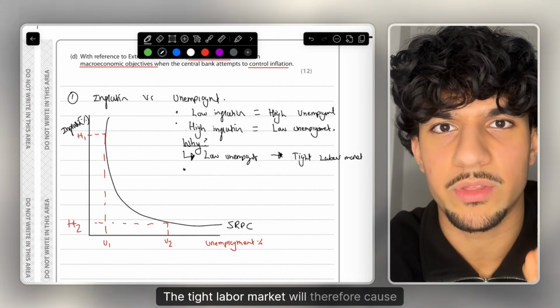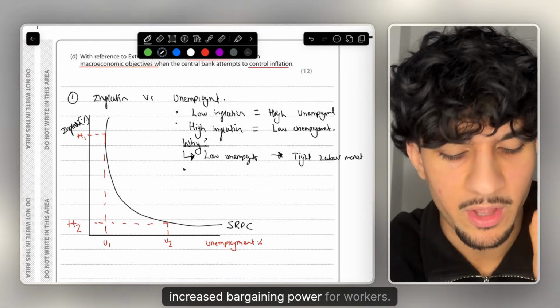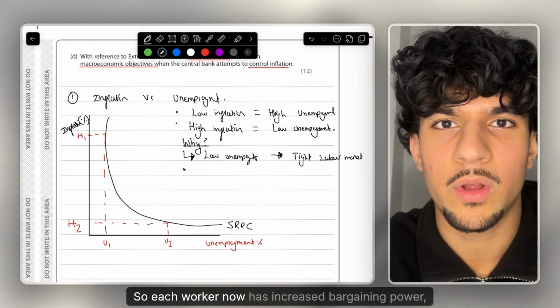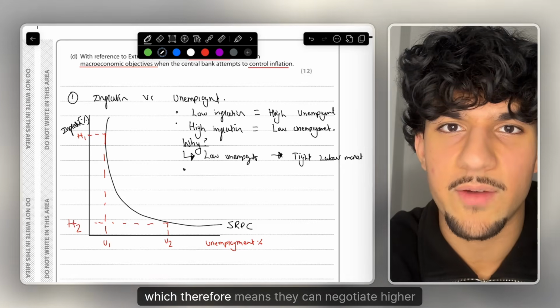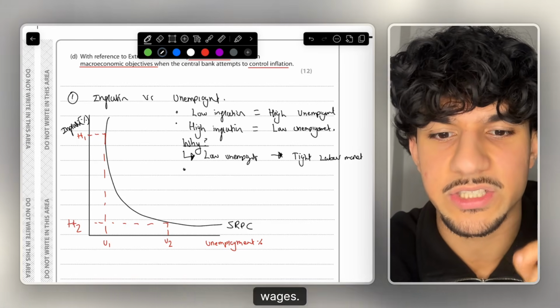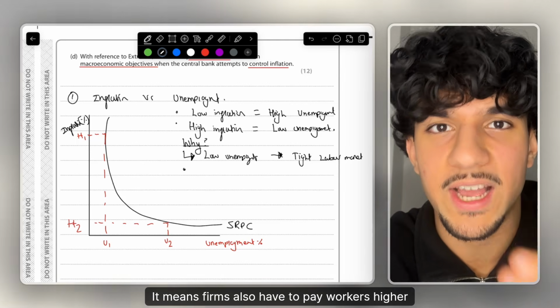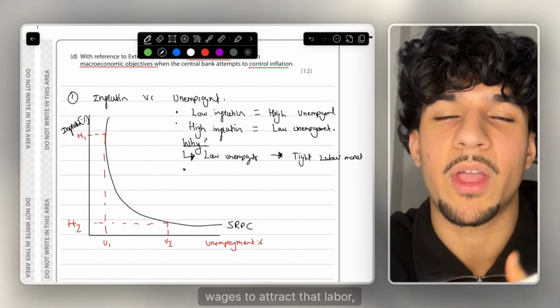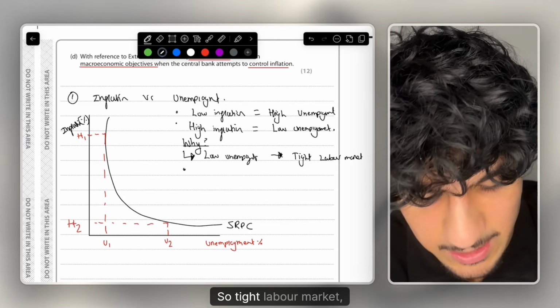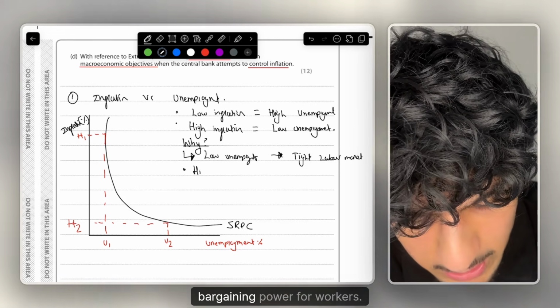The tight labour market will therefore cause increased bargaining power for workers. So each worker now has increased bargaining power, which therefore means they can negotiate higher wages. Why? Because there's not many workers to go around. It means firms also have to pay workers higher wages to attract that labour, and that is due to the higher bargaining power. So tight labour market, this leads to higher bargaining power for workers.